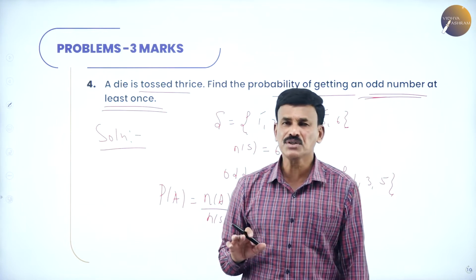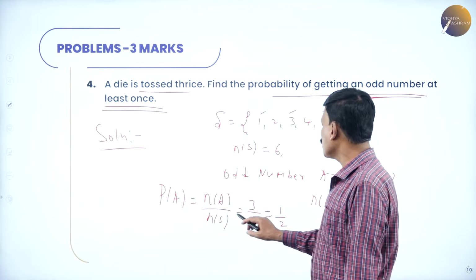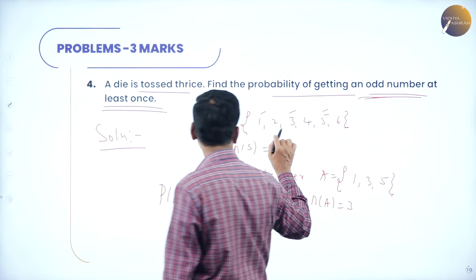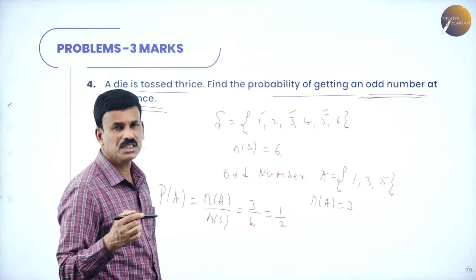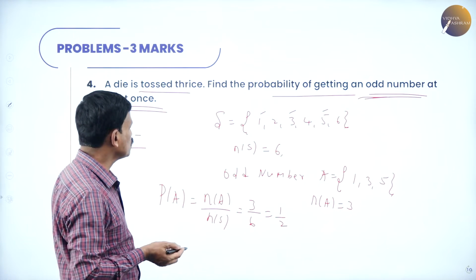Now first find out the probability of getting an odd number. The sample space contains 1, 2, 3, 4, 5, 6. In a die, the numbers are from 1 to 6. So N of S is equal to 6.